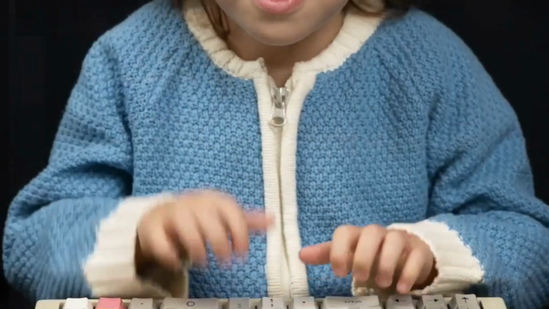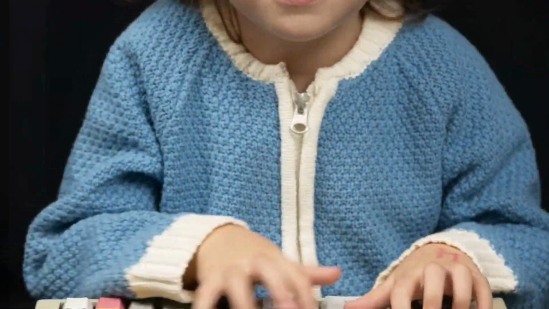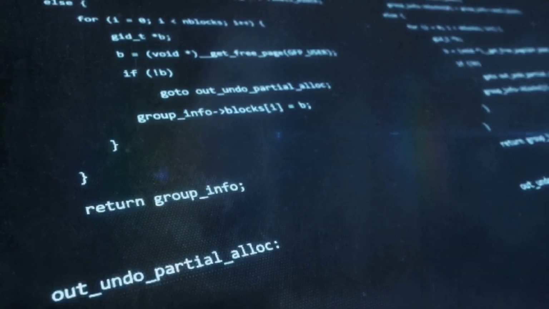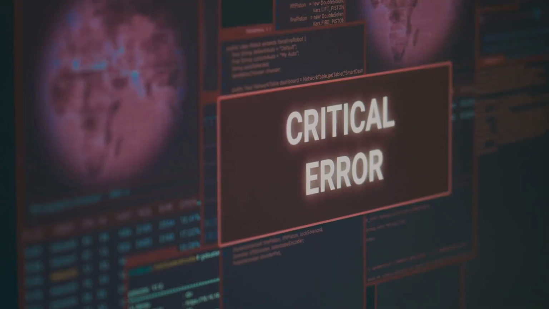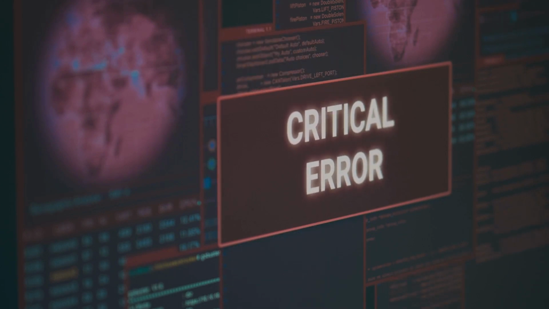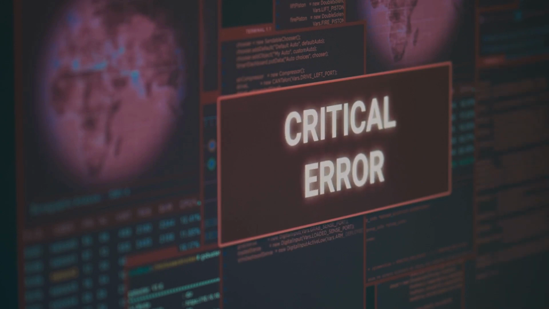Well, imagine you're writing a secret code to your friend, and if you misspell a word, your friend won't understand it, right? Syntax is just like that. It's a set of rules that tells the computer exactly what you want it to do. If you make a mistake, the computer gets confused. That's called a syntax error.